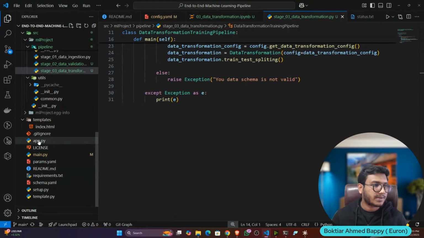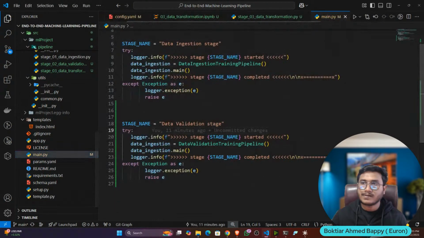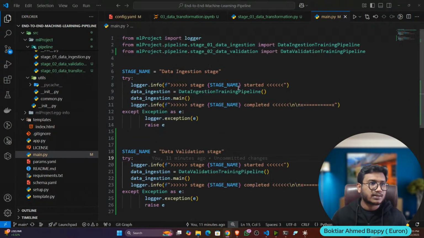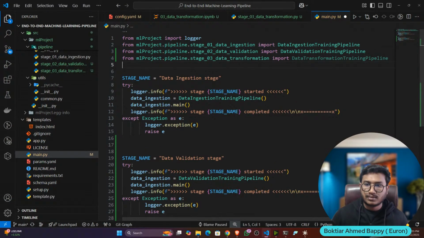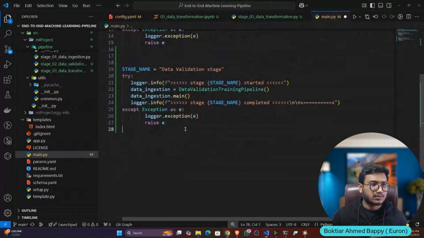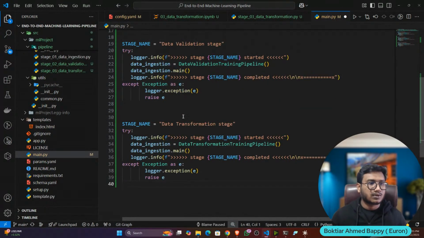Now let's add it in the endpoint. So main.py. So I'll import the data transformation pipeline from the pipeline itself. Then I will add my transformation. Okay. Done. So I'm calling the main function.